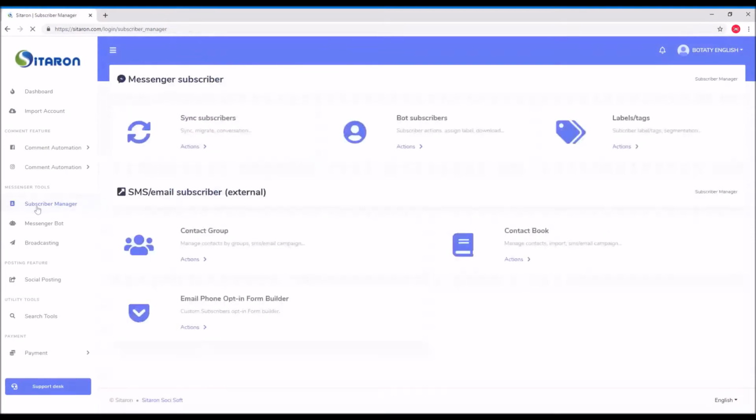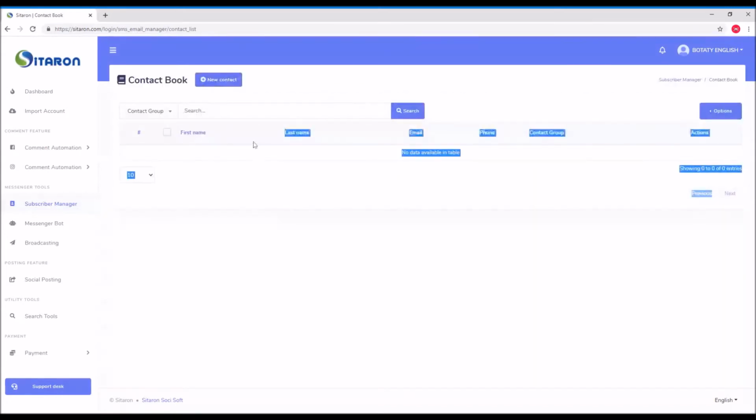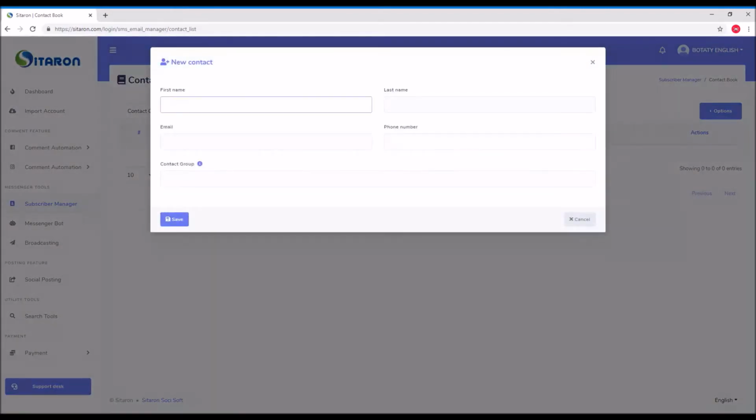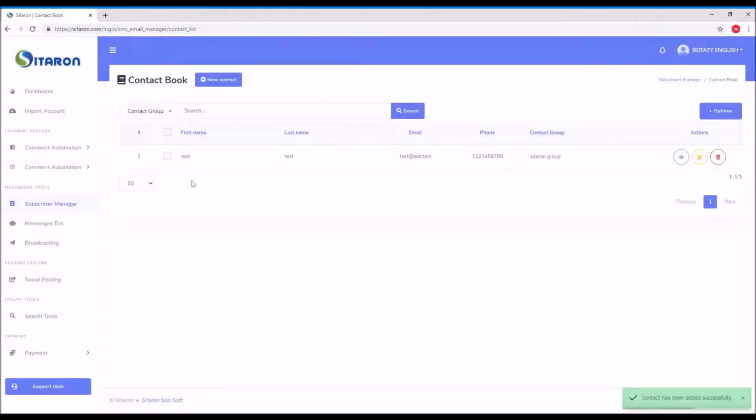Okay. After you create the group, you can import or insert all the contact book you have, or all contacts you have. For example, if you need to import or export or delete, you can delete. And also you can add manually one by one. Test, test, add test dot test, phone number 1 2 3 4 5 6 7 8, and contact group here, it can appear, and you can save it. Once you save it, it will come like this.